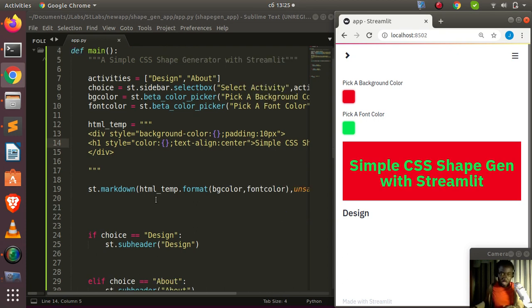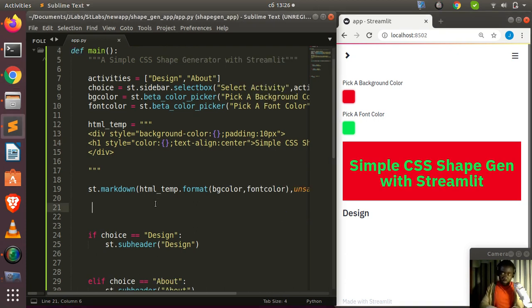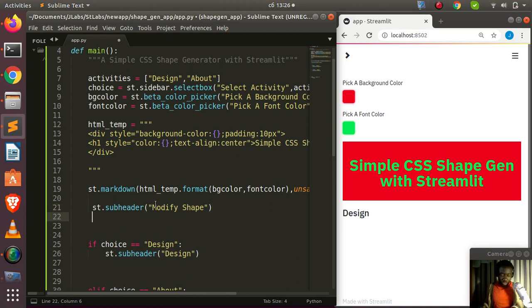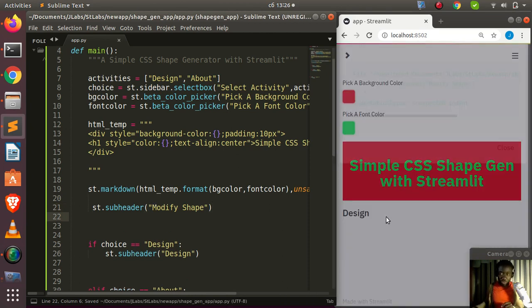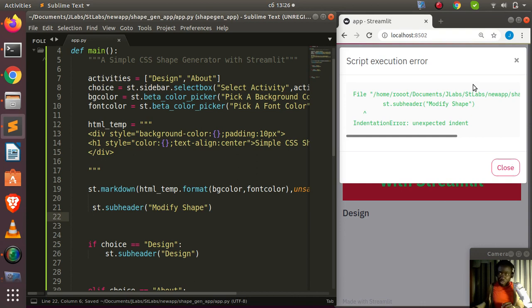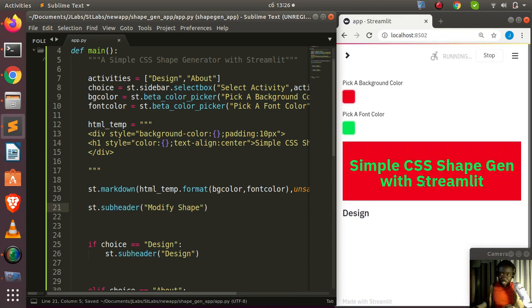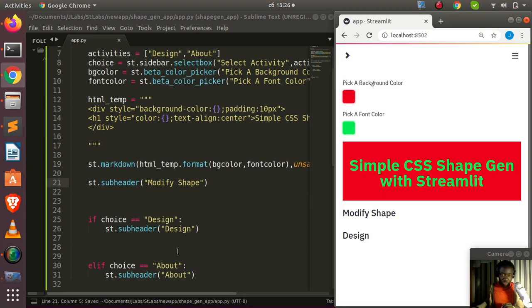So I'll come back to this same place here. Let's go to st.subheader and let's go to modify shape, right? Very interesting. So if I save it, it's going to bring that one down here, right? It's giving us an error because there is an indentation error. Streamlit is very powerful at giving us the error. Perfect. So modify shape.